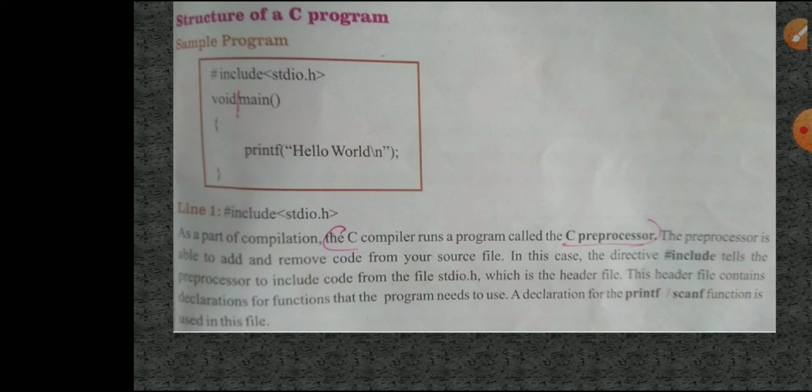In this case, the directive hash include tells the preprocessor to include code from the file stdio.h, which is a header file. Stdio.h means the header file. That's why we use it in the first line itself, include stdio.h, standard input output header file. This header file contains declarations of the functions that the program needs to use. Some functions we have to use, so this header file is a must. Whenever we prepare a C program, hash include stdio.h is very much a must.